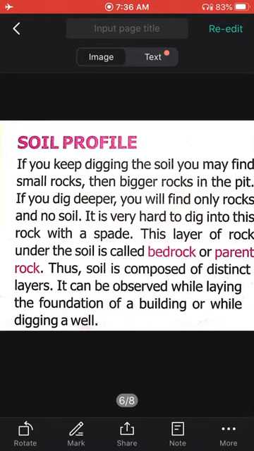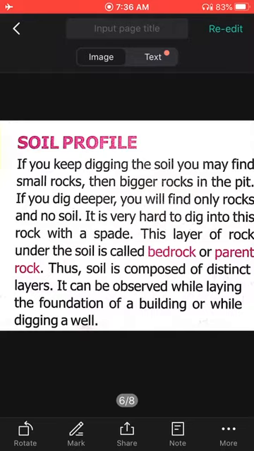As we go deeper, we find other types of rocks and other types of soil. This layer of rock under the soil is called bedrock, or parent rock. When we arrange all these layers and find out what type of rocks are in what layer, that is particularly known as soil profile.